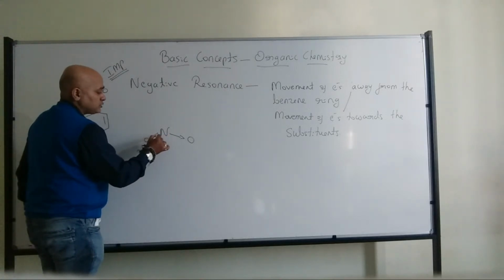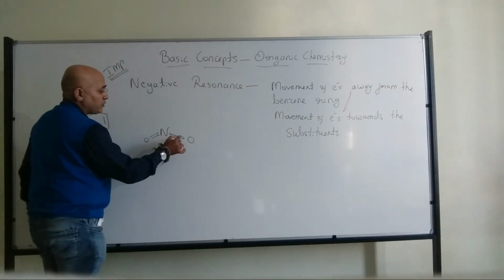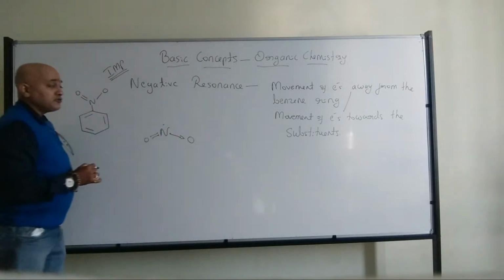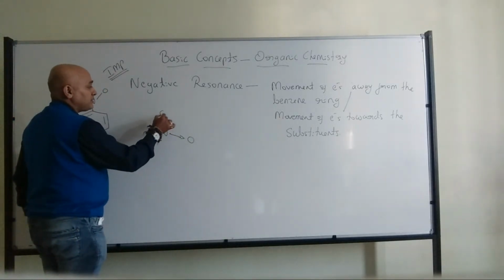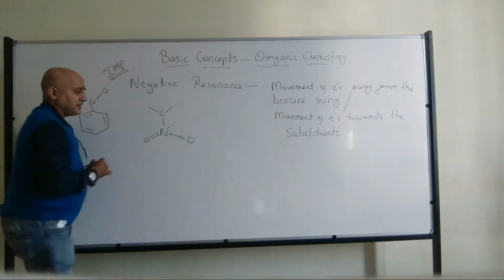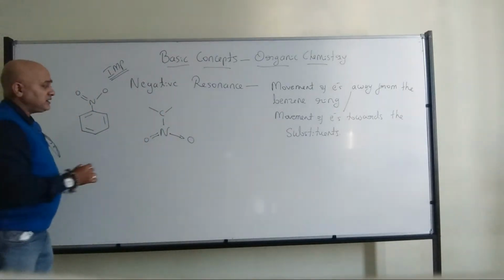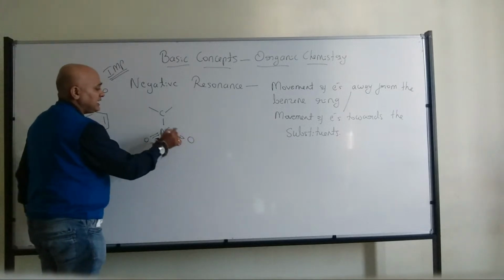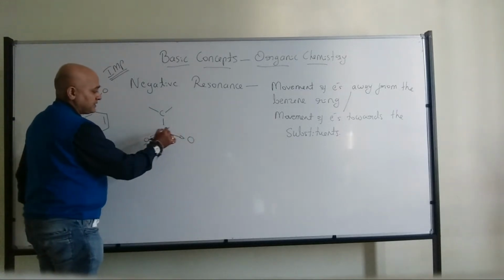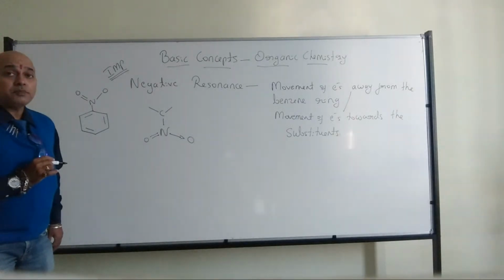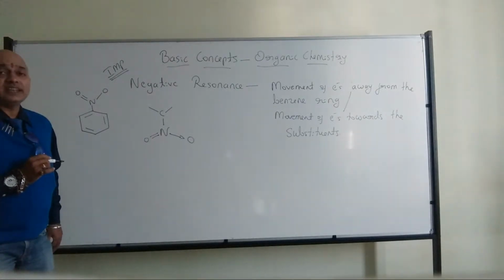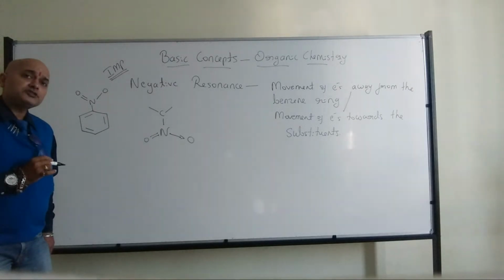So 1, 2, 3, 4, 5. Now due to that, it's going to make the bond with the carbon of the benzene. Got my point? And that's where we have the nitro group attached to the benzene ring. All of you have understood my point?